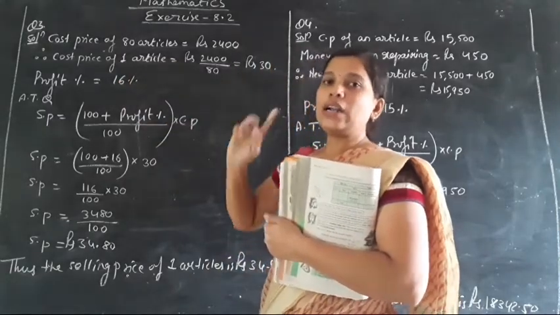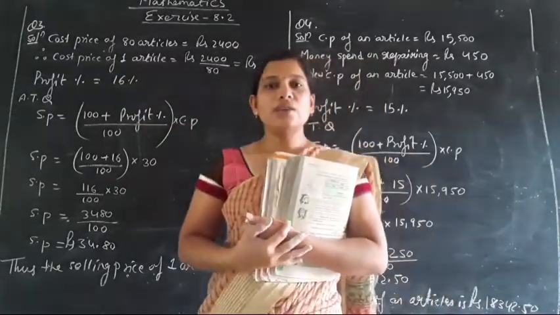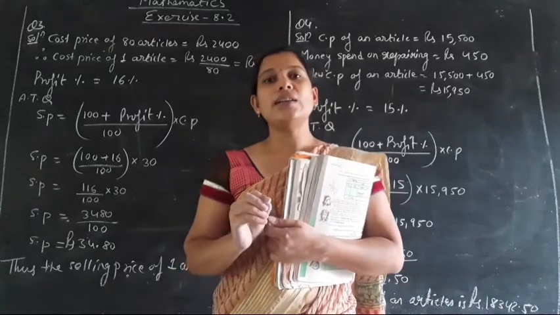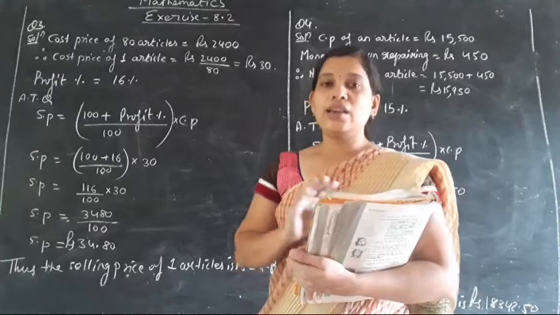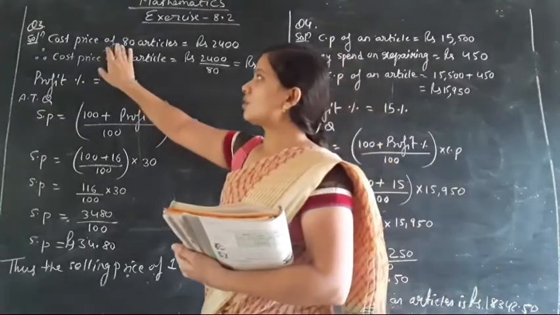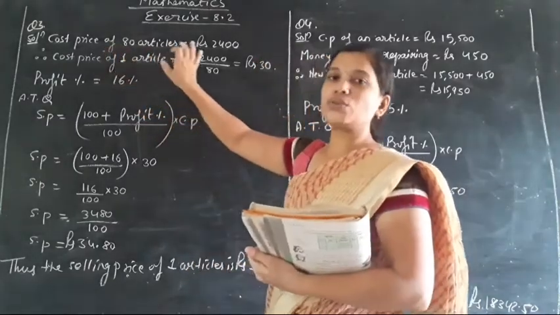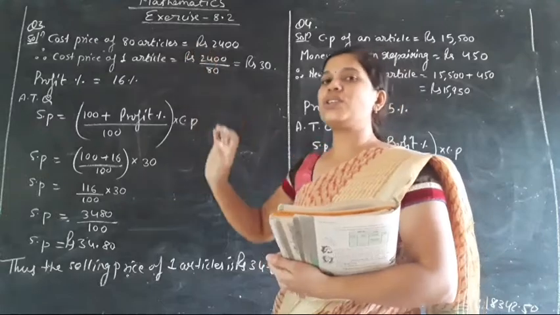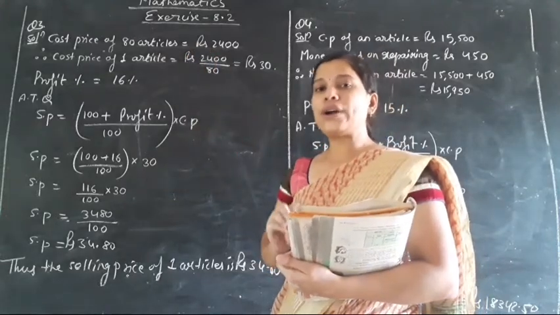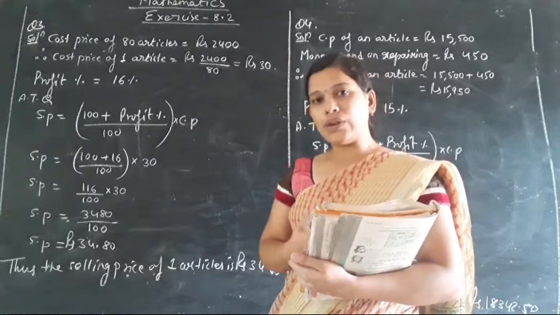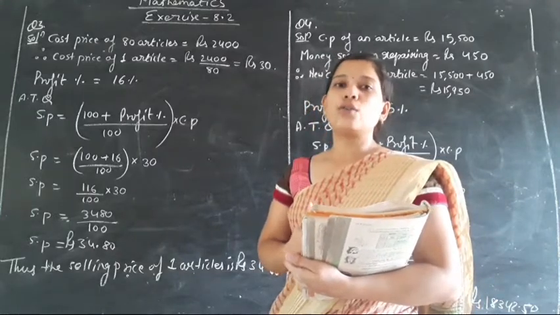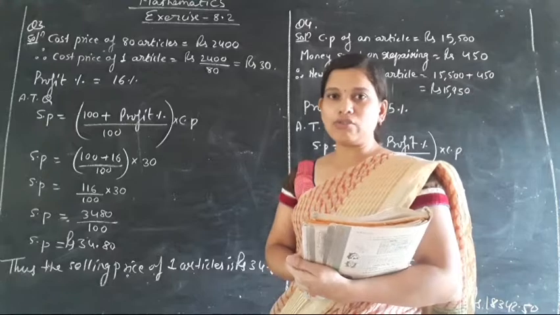ठीक है, वन आर्टिकल का कॉस्ट प्राइस क्यों निकाल रहे हैं? क्योंकि क्वेश्चन में वन आर्टिकल का सेलिंग प्राइस पूछा है, इसलिए वन आर्टिकल का कॉस्ट प्राइस निकाले हैं. In your question it is given the cost price of 80 articles is 2400, but in the question it is asked to find the selling price of one article. So in order to find the selling price of one article, you have to find the cost price of one article, then only it will be possible.